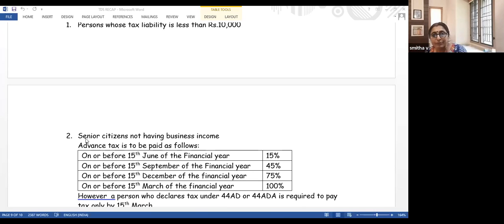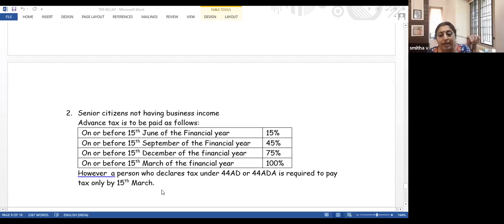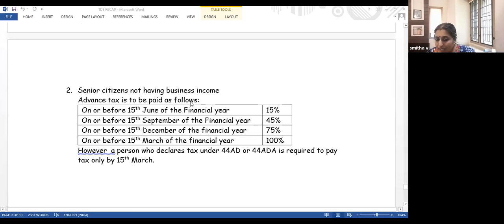So there are two exceptions. Any person whose tax liability does not exceed 10,000, you are not required to pay tax. And the second category is senior citizen, but there is one condition, that is you should not have business income. Senior citizen earning only salary, pension, or house property income, such persons need not pay advance tax. And advance tax is to be paid in various installments, which I have already explained.